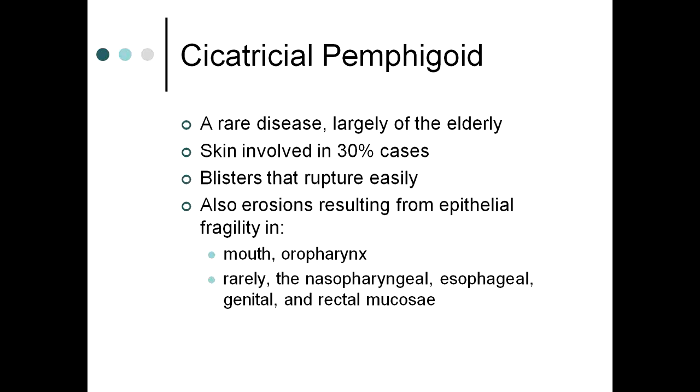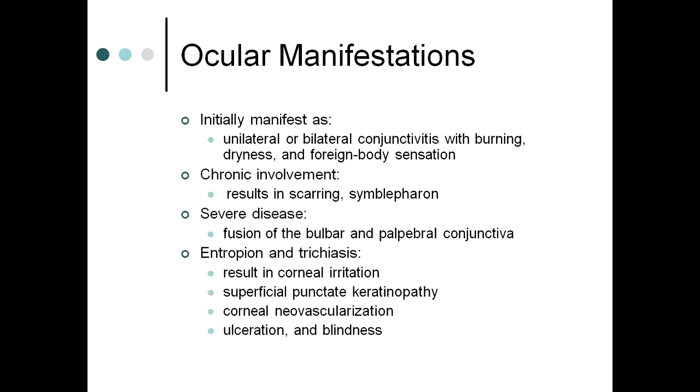Skin is involved in 30% of cases of cicatricial pemphigoid. Blisters rupture easily, with erosions resulting from epithelial fragility in the mouth and oropharynx. Rarely other mucosa may be involved, like rectal and esophageal mucosa. Ocular manifestations initially appear as unilateral or bilateral conjunctivitis with burning, dryness and foreign body sensation. Chronic involvement leads to scarring and symblepharon formation, and in very severe disease, there is fusion of the bulbar and palpebral conjunctiva.